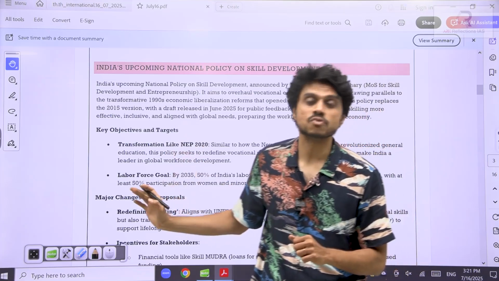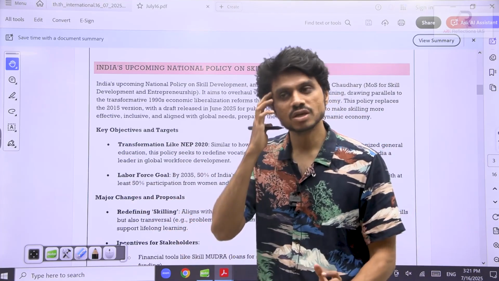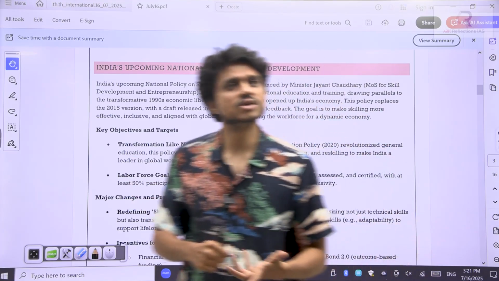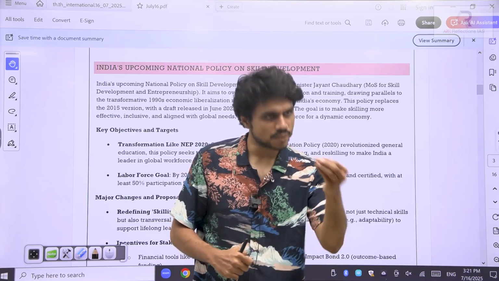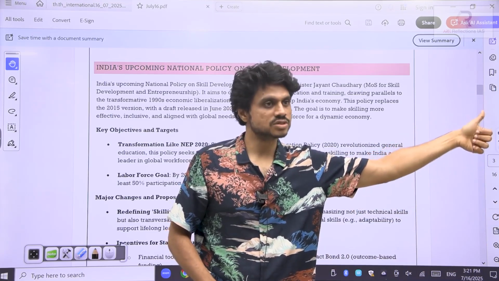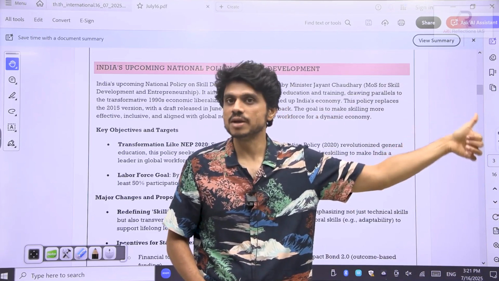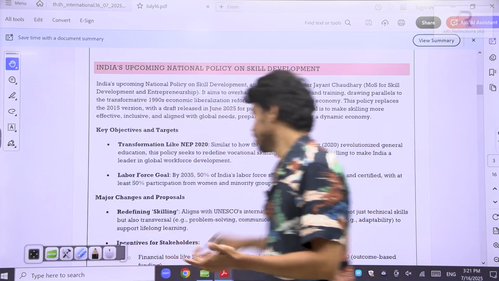We are also coming up with a policy which is in line with the new education policy, which is in demand. That's what I was telling you. We have not updated our curriculum. We are not providing skills as per the requirement of the industries. There is no linkage between academia and industry. That's what we have discussed. So they are trying to come up with this.